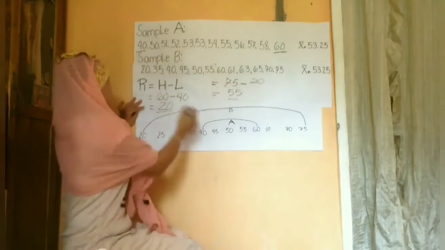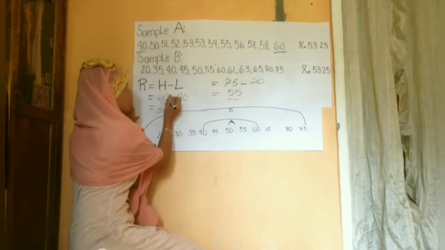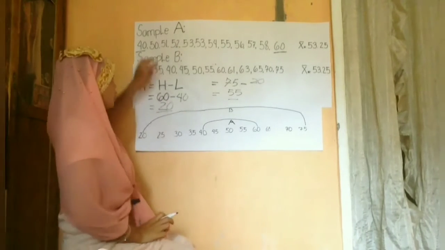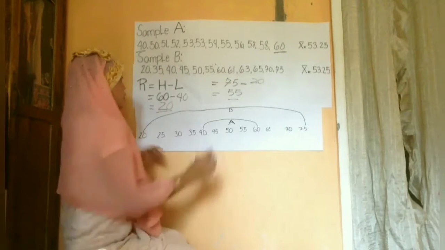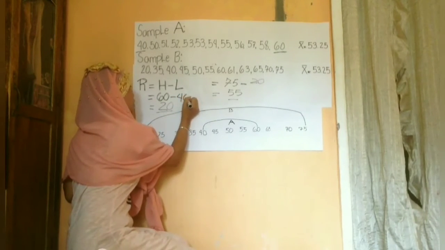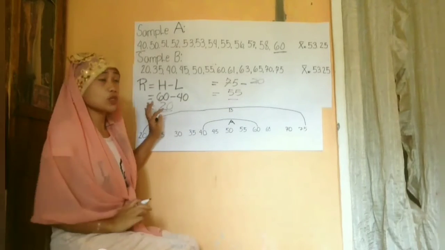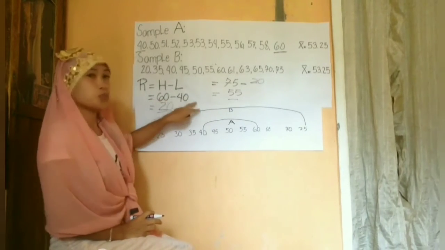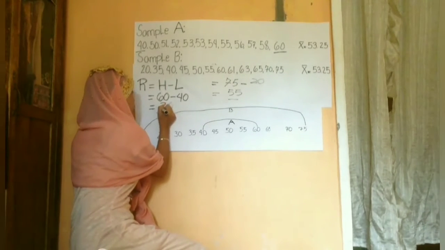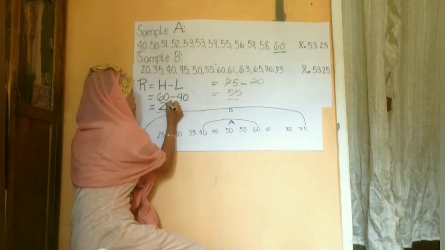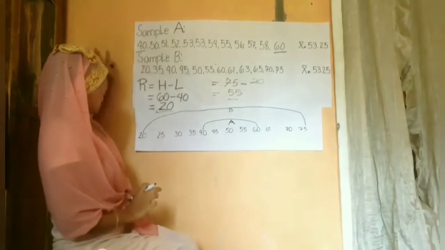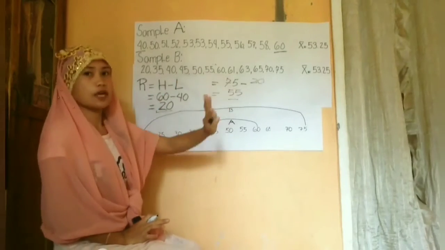So now, let's write the highest score, 60. Then subtract the lowest score, 40. So now, let's subtract. 60 minus 40 equals 20. So, this is the range of sample A, 20. And now, let's find the range of sample B.